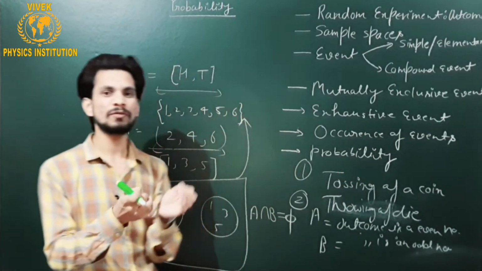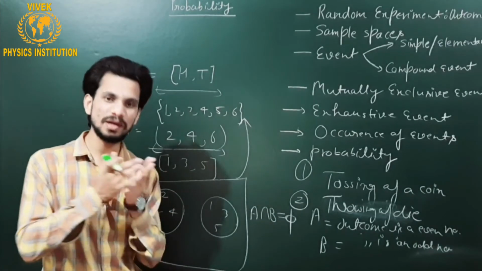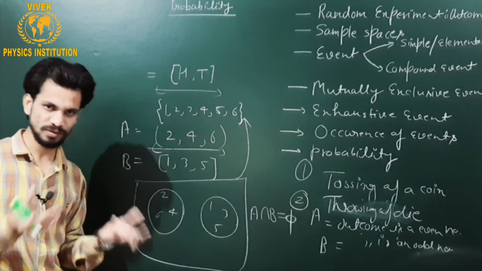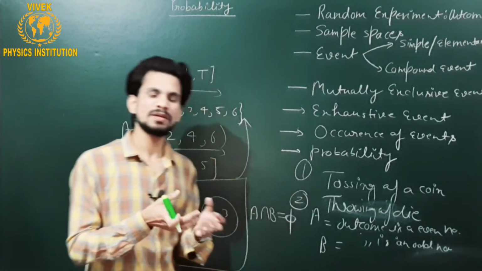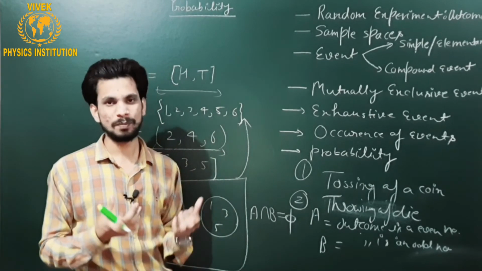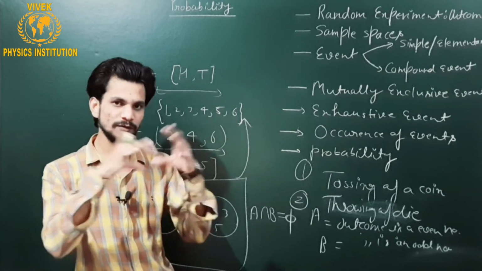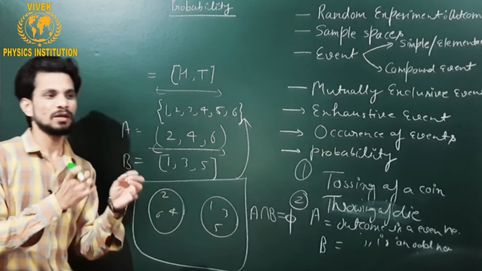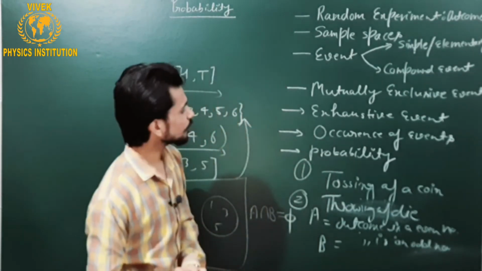If you are interested in finding the percentage of the happening of a thing, then you are simply concerned about the occurrence of that particular event, and we expect it to have some kind of probability, some kind of percentage, some kind of possibility of that particular event occurring. That phenomenon or procedure is simply known as the occurrence of events.